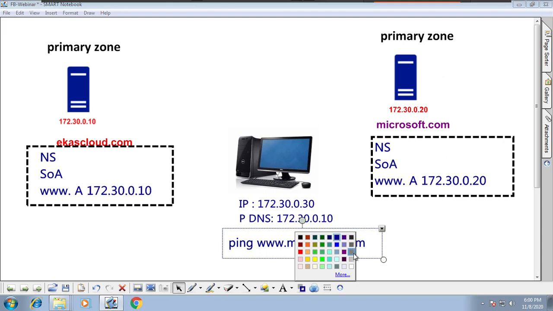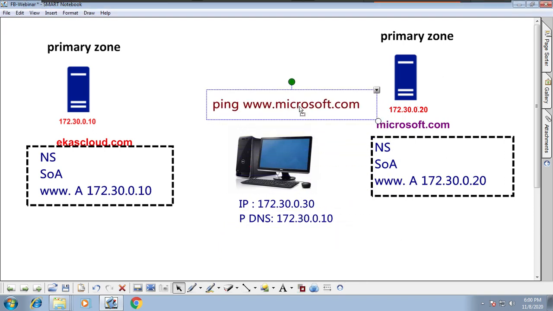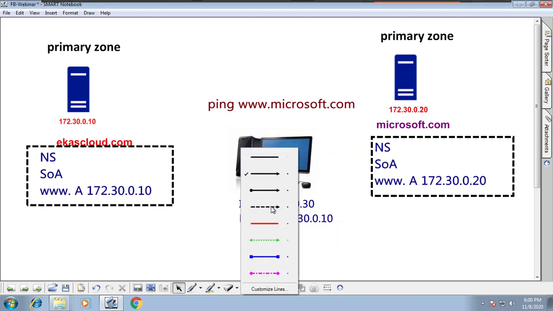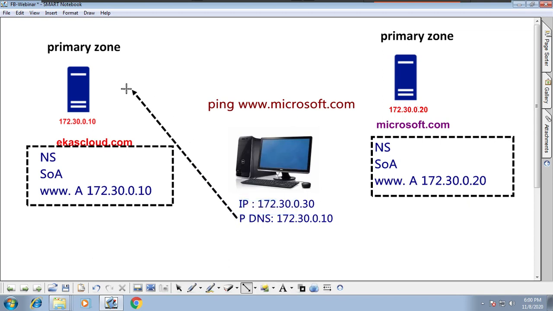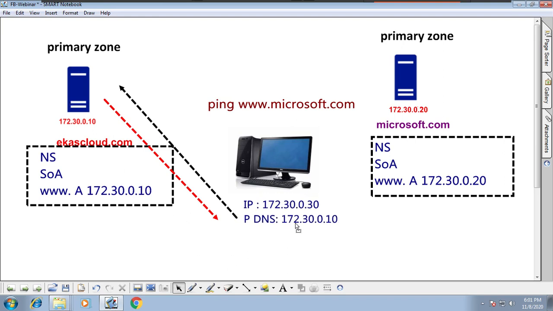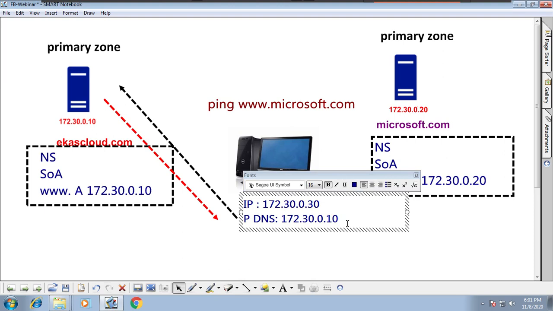This will send a query to the primary DNS server, because it has a primary. So that primary server will send a negative response back because it does not have any zone content, right? When the primary DNS server sends a negative response, only then is it going to use the alternate DNS.